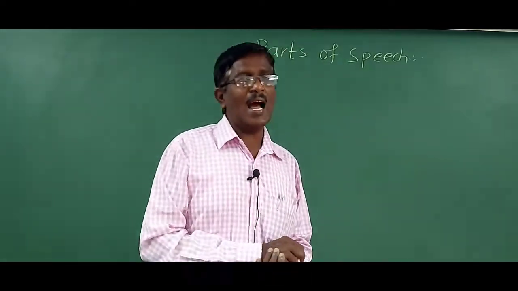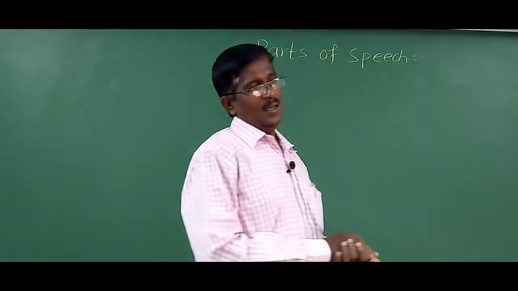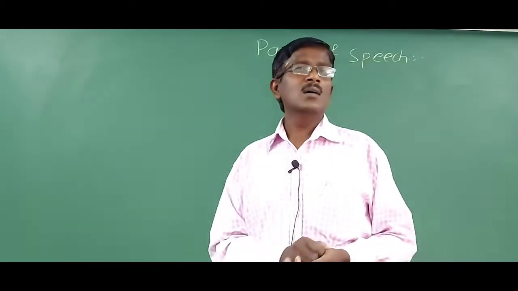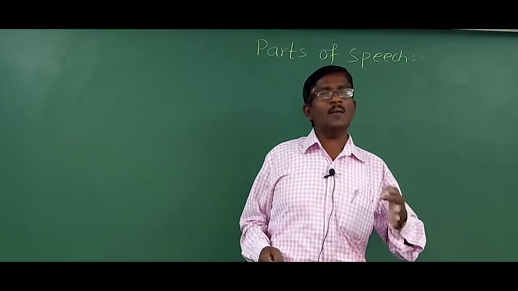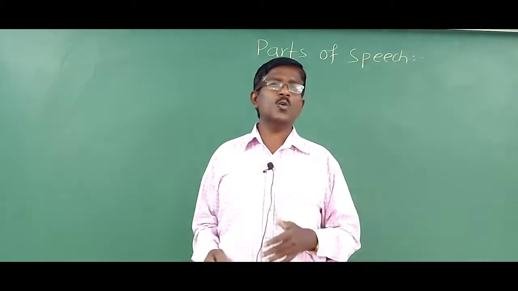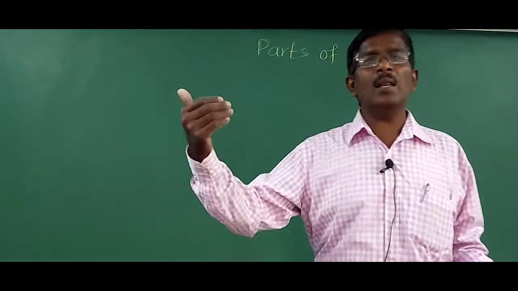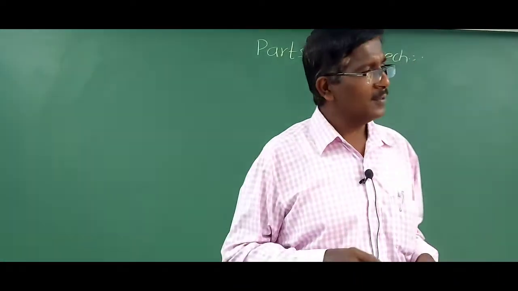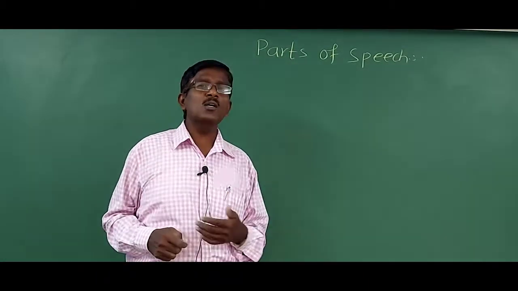For example, when I say I am tired, but when I say I am very tired, in the second sentence, very is called an adverb. She is beautiful, but when I say she is very beautiful, she is too fat, too is called an adverb.